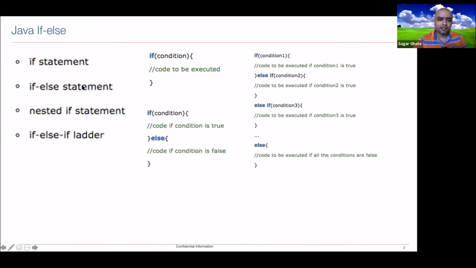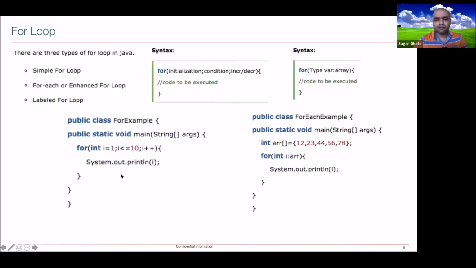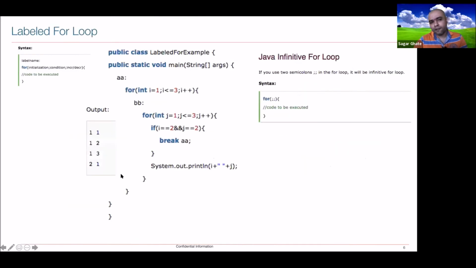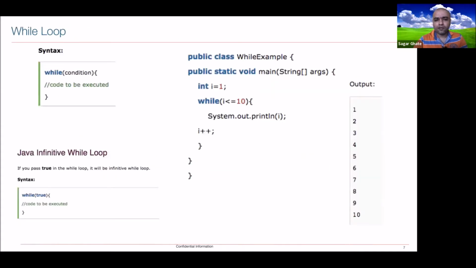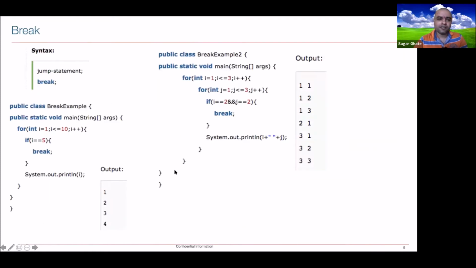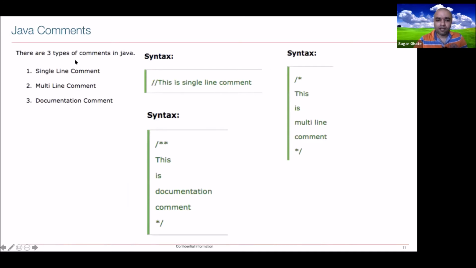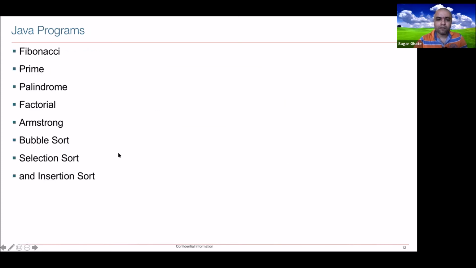That is clear. So how Java if else works, how the switch condition works, we have seen the program, how the for loop works, how the labeled for loop is going to work, what will be the output, how the while loop and the do while loop are going to work. We have seen the working examples, break, continue, and Java comments. There are three kinds of comments. Yesterday I was telling, this is a single line comment, this is a multiple line comment, and this is something known as documentation or Javadoc comment.